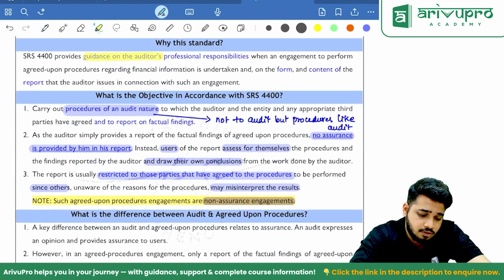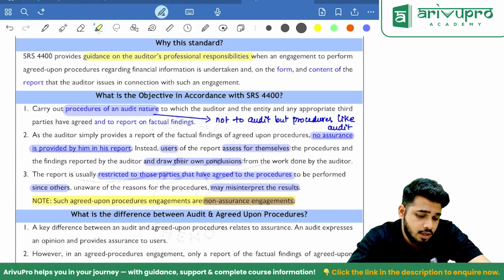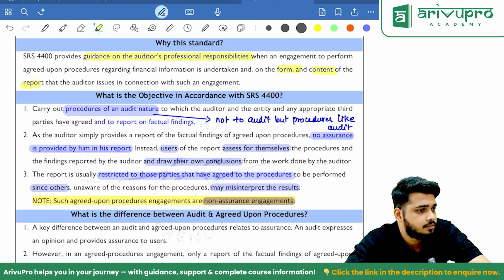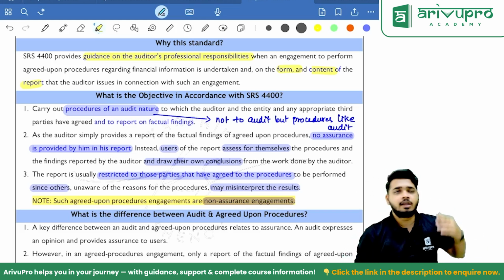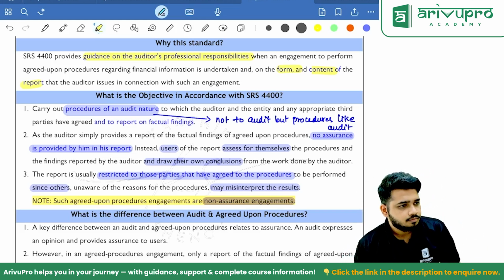It provides guidance on the auditor's professional responsibilities, how to perform the AUP. Not only that, the form and content of the report, how the content should be given. Because if the standard is not there, 100 people will be giving reports in 100 manners. That's the reason why the standard says, no problem, I will give you an exact template. You have to follow that template only.